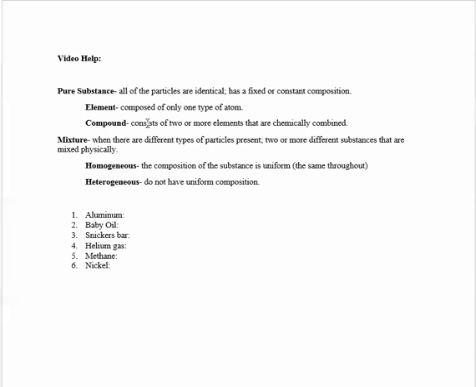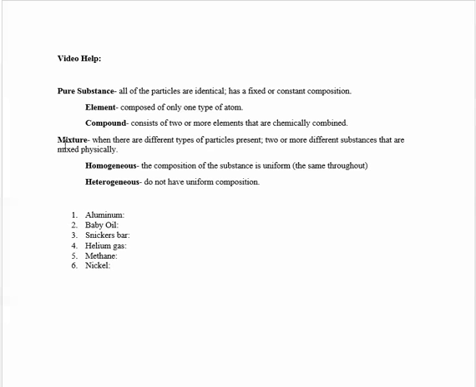Compounds consist of 2 or more elements that are chemically combined. So you've got 2 or more different types of atoms, 2 or more elements. They have to be chemically combined. A good example would be H2O, water. You've got 2 elements there. You've got hydrogen and you've got oxygen.